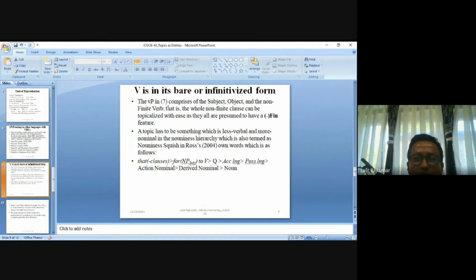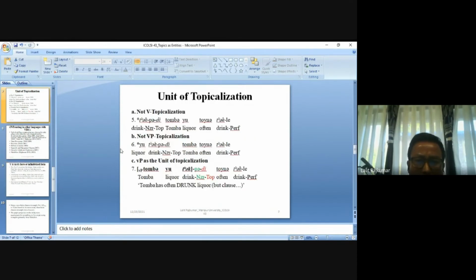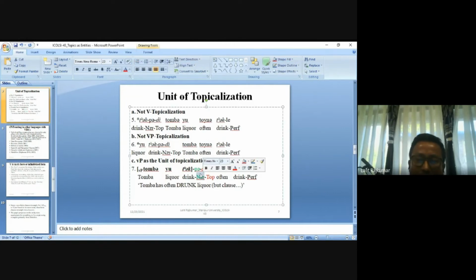The small VP in 7 comprises the subject, object and the non-finite verb. So it has been glossed as a nominalizer. This nominalizer is the green signal which allows the topicalization, which is the reason why I have written it in the green color. Without the nominalization or the non-finiteness marking, you can't do topicalization of the clause.